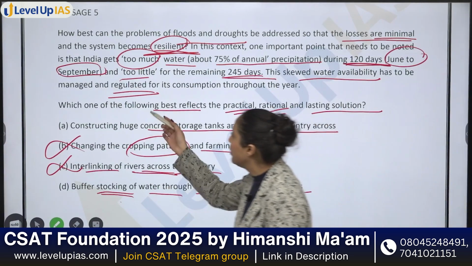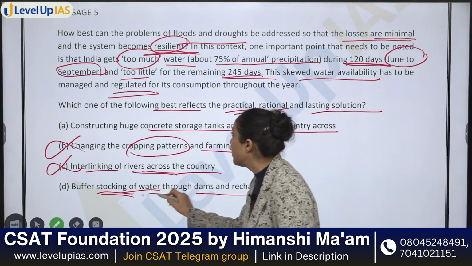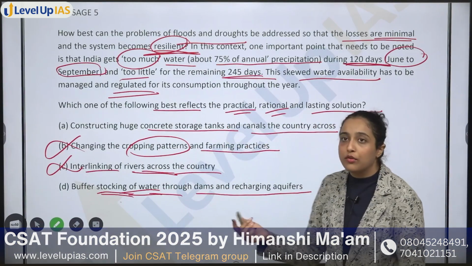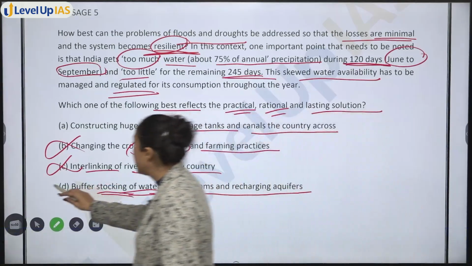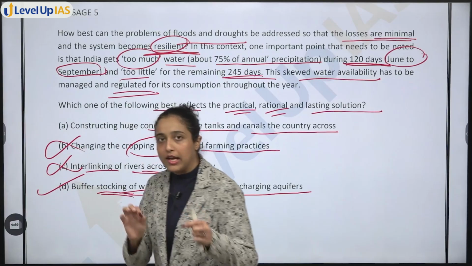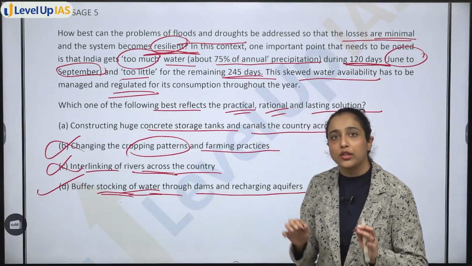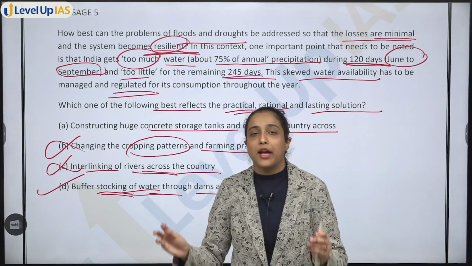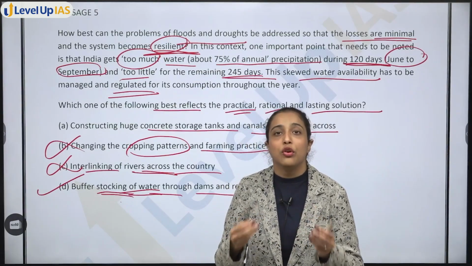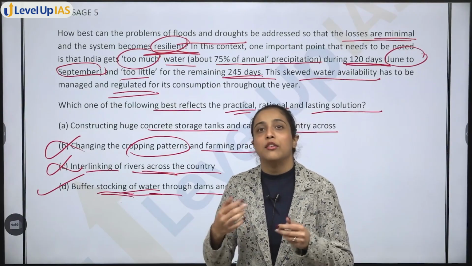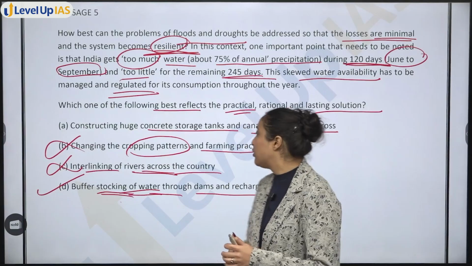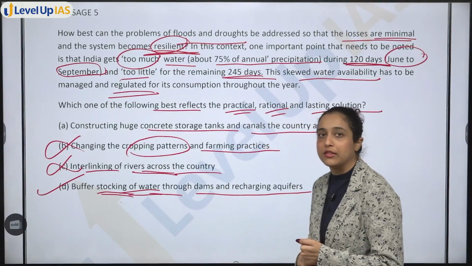Obviously, this also includes buffer stocking of water, meaning tanks and canals you will have to create. So option D is the most generalized, logical, rational solution for our problem: keep a stock of water and recharge the aquifers. We know we recharge aquifers for further water consumption. So option D will be your answer.